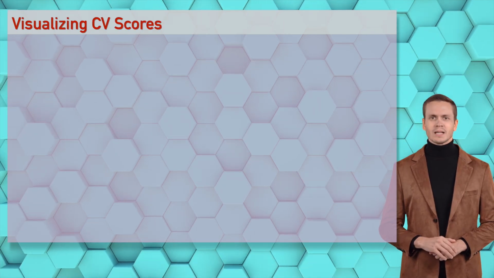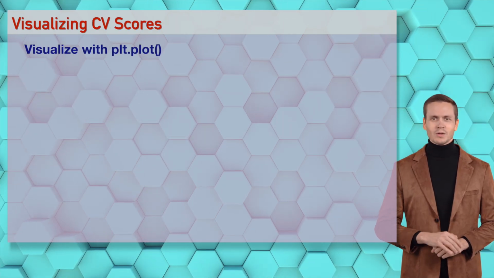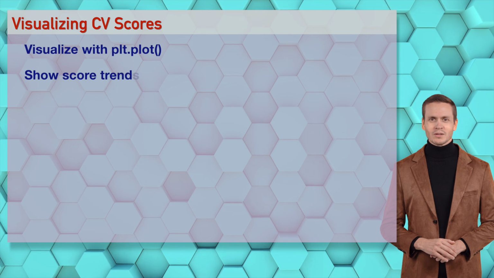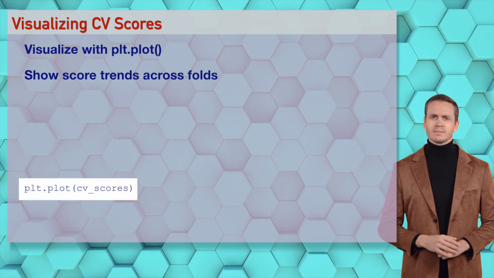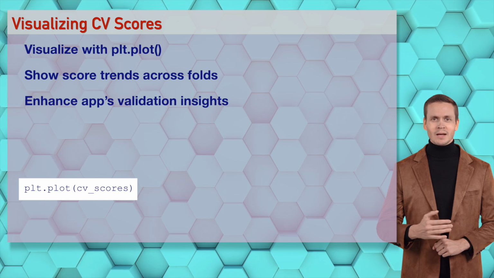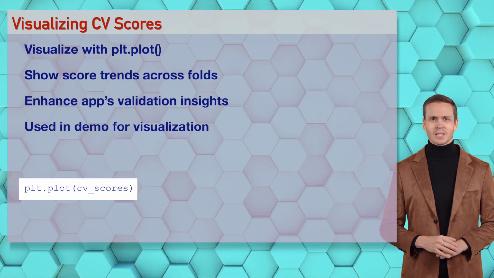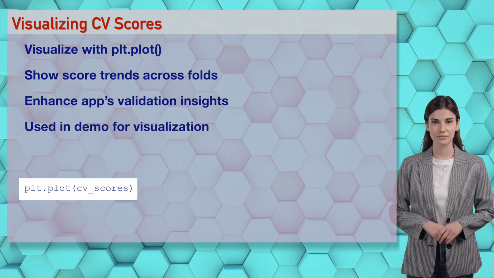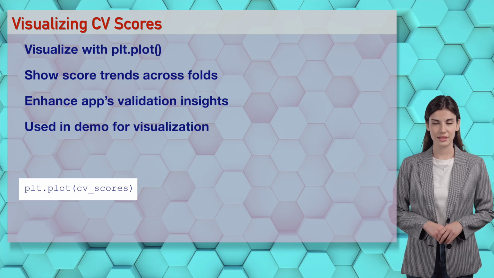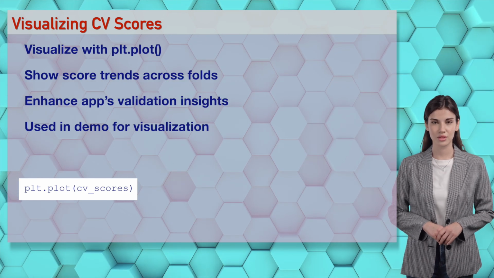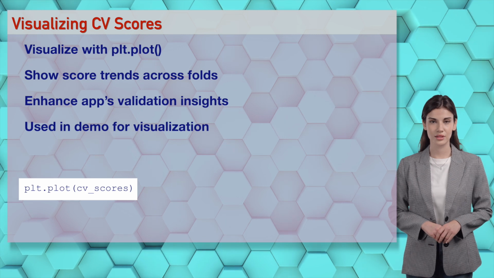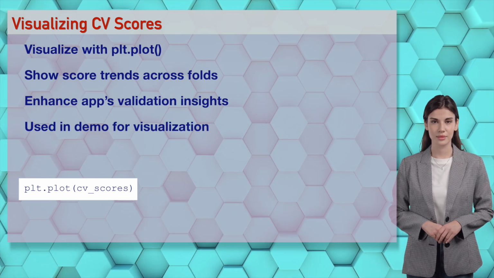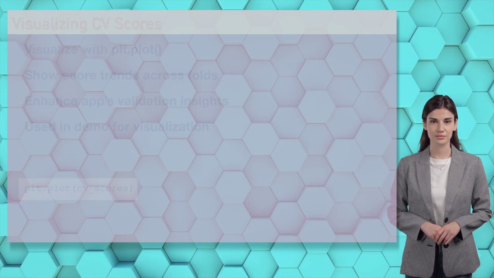Wizards, plt.plot, CV_scores, visualizes CV scores like a sexy plot for Sophia, showing AI reliability. It's a visualization party, let's drop this code beat and plot some scores. You're plotting my heart, Ethan. Wizards, visualizing CV scores shows app validation. Try it in our demo, it's like painting reliability with passion.